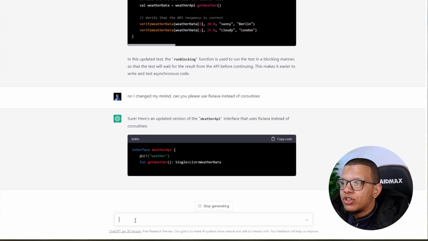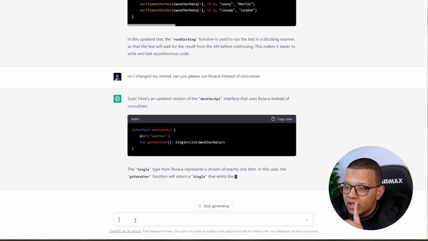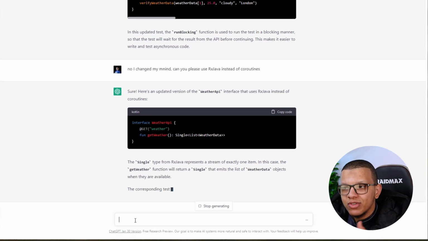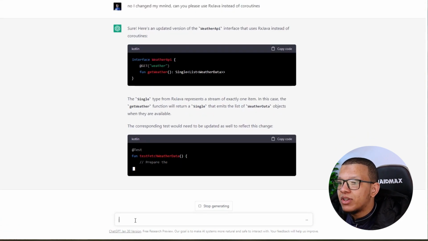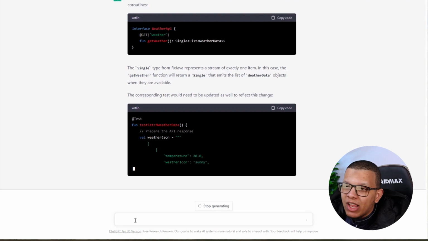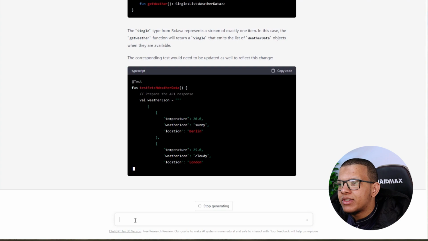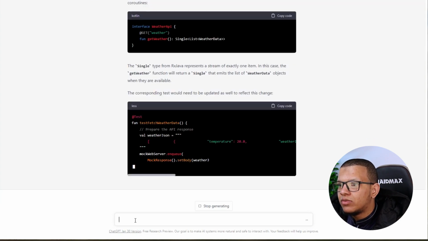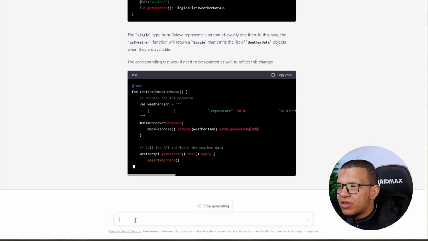Get function, exactly, it's a single of list of things. The single type from Java represents the string exactly one time. Awesome, we didn't use observable lots of time. Many times we use observable for one single thing. Yeah, the test will be updated. Yeah, we need some dependencies here. He didn't give me dependencies to include in Gradle files, so I don't know. Okay, what's happening here? It's a little bit slow.